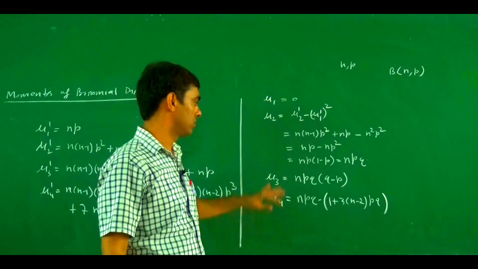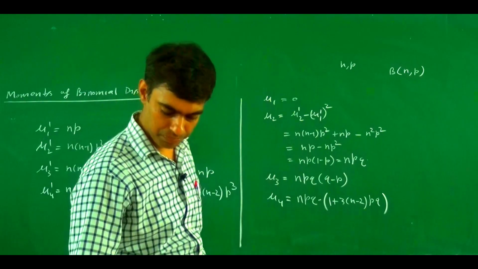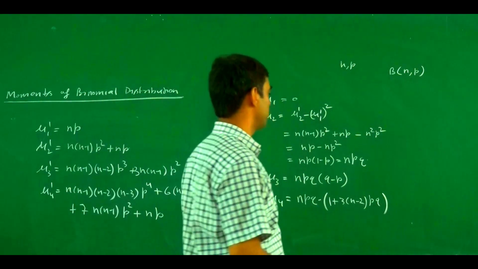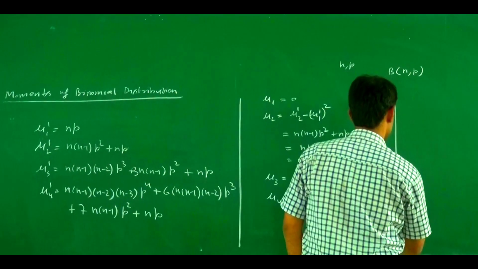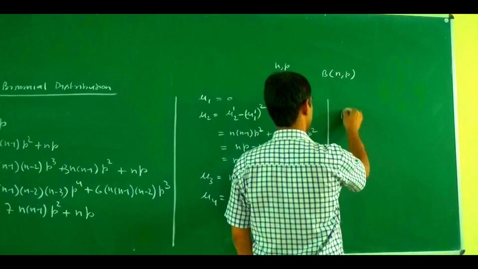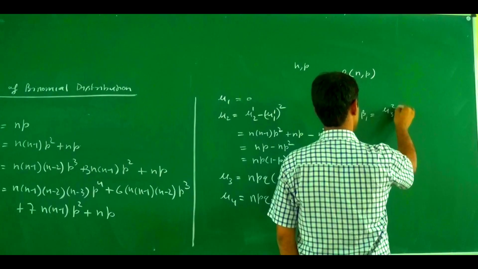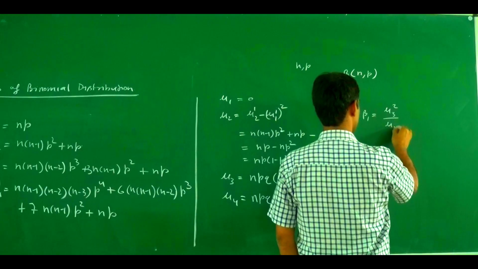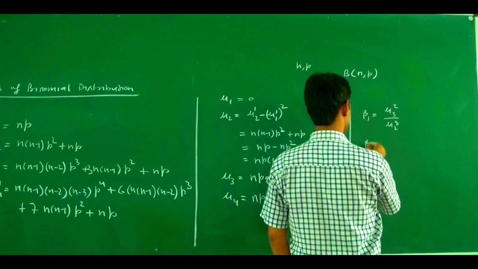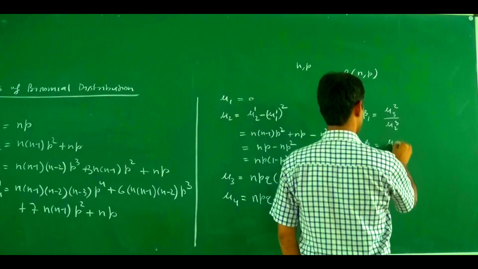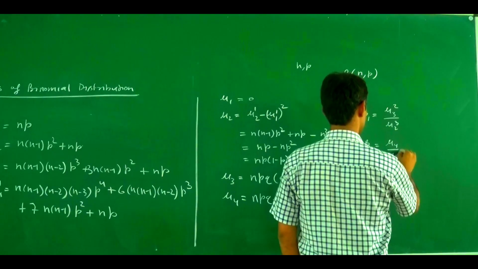In a similar manner, we can also find the value for beta 1. Beta 1 equals mu 3 square upon mu 2 cube, and beta 2 equals mu 4 upon mu 2 square.